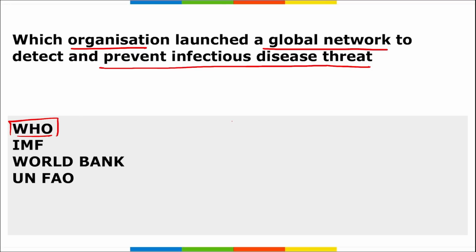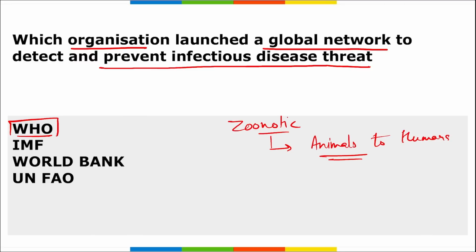Right? There is a term, zoonotic disease. What is this? Zoonotic is a disease that is transferred from animals to humans. That is your zoonotic, right? And even COVID-19 was considered to be a zoonotic disease. It is theoretically said by various organizations that it was transferred from bats to humans. Correct? So coming back, it was WHO.